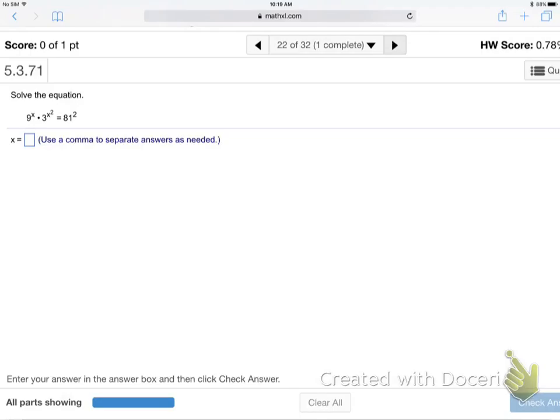Gonna have to skip a few. Alright, so 9 to the x times 3 to the x squared is 81 to the second power. Alright, you got to make all those bases 3. Make all those bases 3, and then you got to put those 2 together on the left side. Somehow, use the rules of powers.